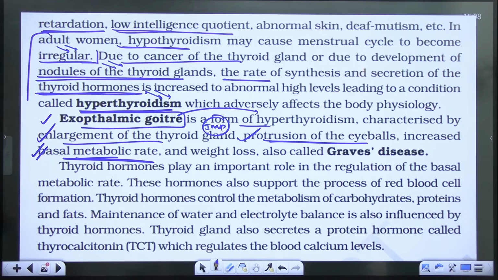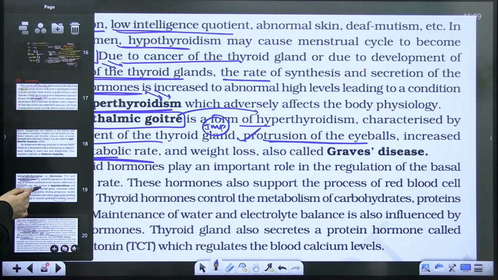Got it? It is also Graves' disease. So these disorders are very important.